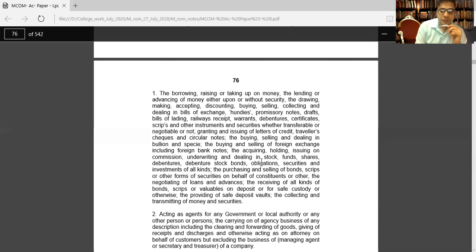Then after that, you can see that there are a number of activities they can do. You can open a demat account, trading account. Nowadays, you can buy securities, you can sell securities, you can buy foreign exchange, you can buy shares, debentures, stock, bonds, securities with the help of a bank.